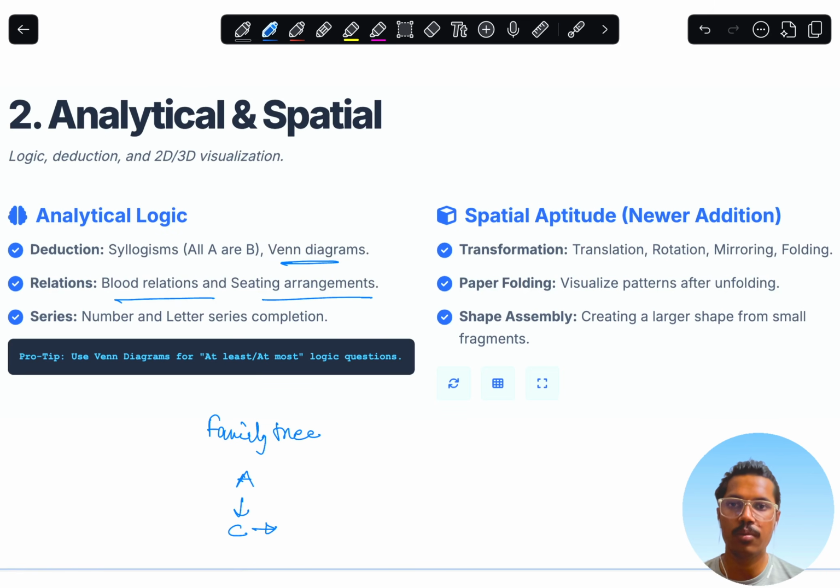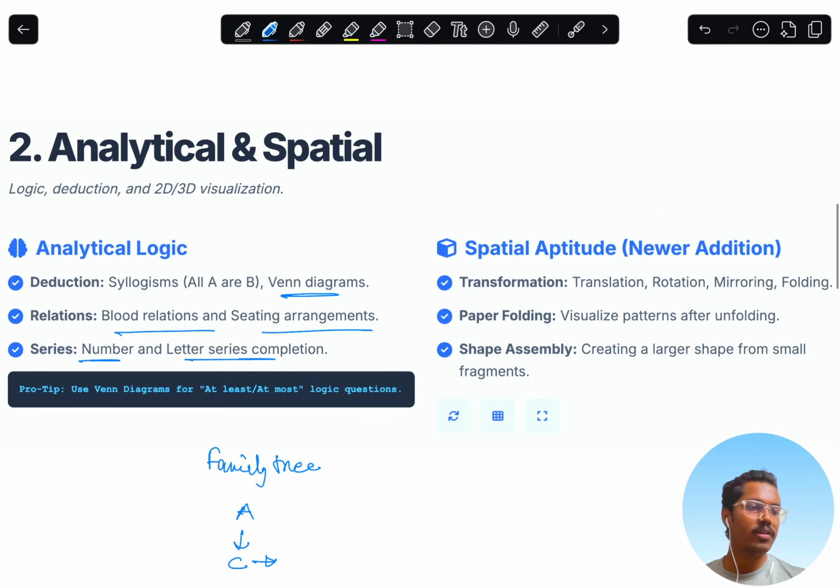Every question is doable; it is a matter of how much time you take to solve it. And the number and letter series combination is a very easy kind of topic. Aptitude is generally easy. I will tell you the pros and cons, so you can save time and not lose marks on this topic.